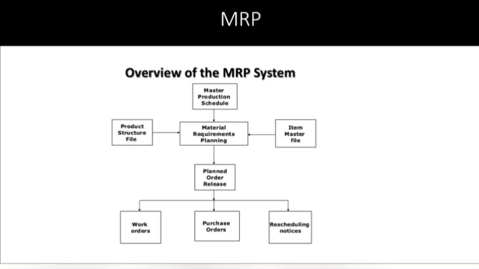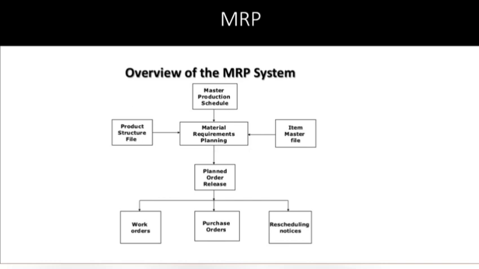This is your master production schedule, the first one. That has the details on what the market demands are, meaning how many cycles are to be produced, which type of cycles we have got orders for from the customers, and all those things. That's your master production schedule.